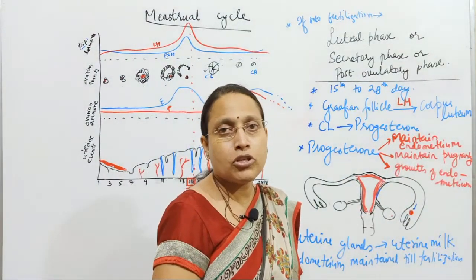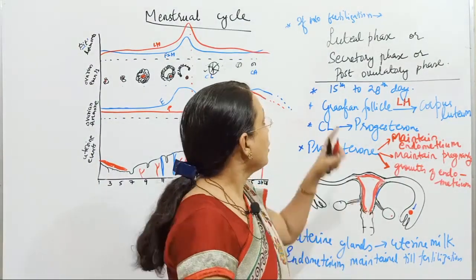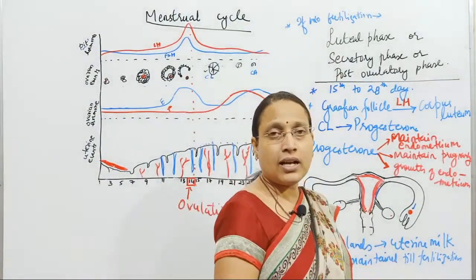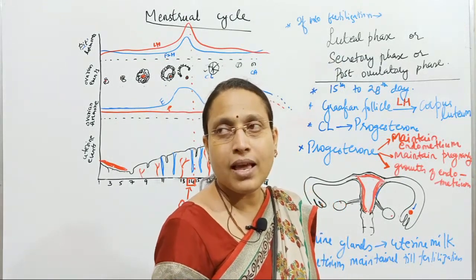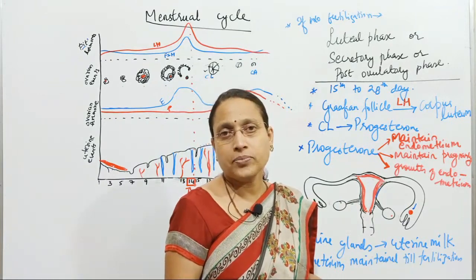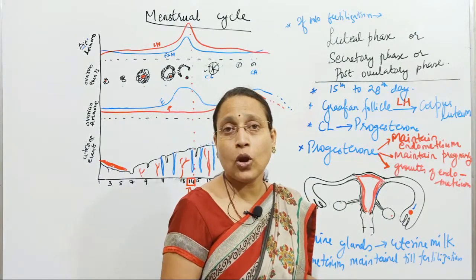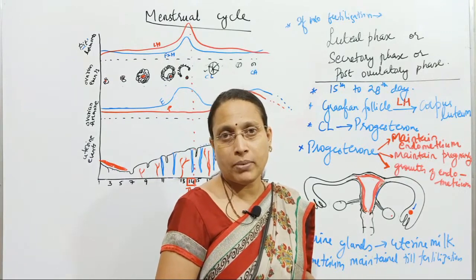It cannot secrete progesterone, but only who can secrete progesterone? Corpus luteum. So if no fertilization occurs, corpus luteum converts itself to corpus albicans, which will not secrete progesterone. Corpus luteum is yellow in color, whereas corpus albicans is white in color, more fibrous.